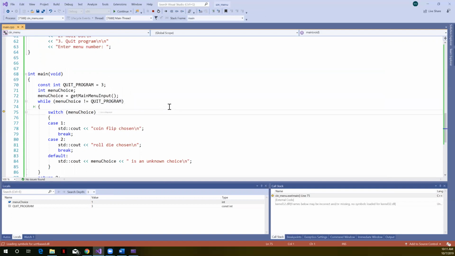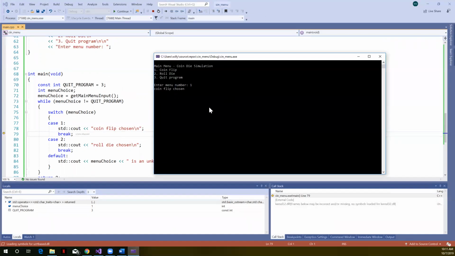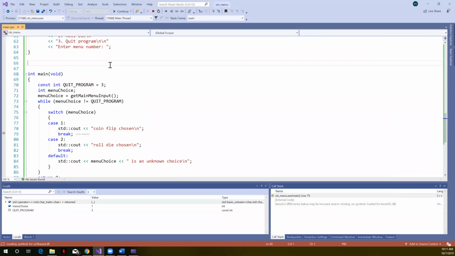F10, we're going to switch on menu choice. So switch on 1, this should go to case 1. Hit F10. This should pop up the console. You can see that it now said coin flip chosen. Transfer back over here, hit F10 again. Now it's down at the end of my while loop.